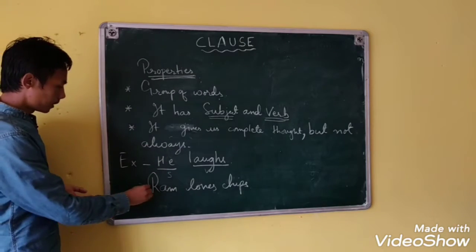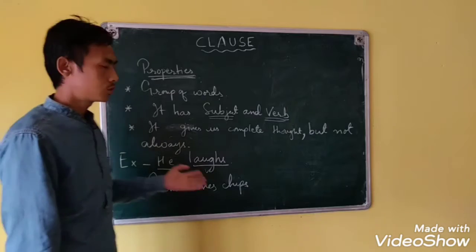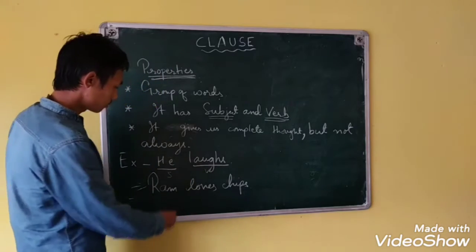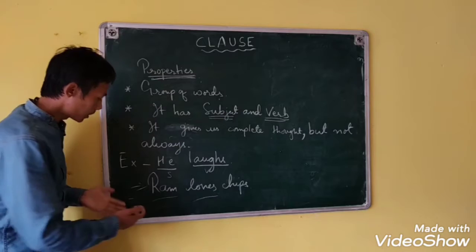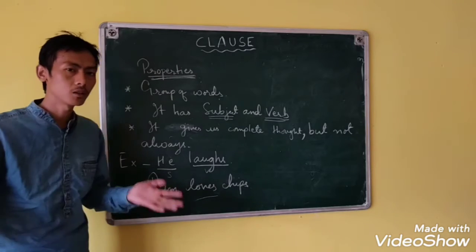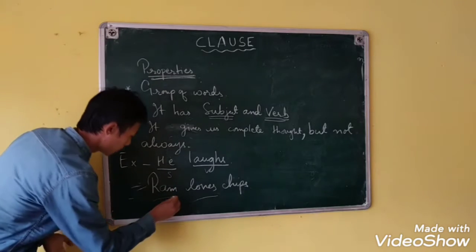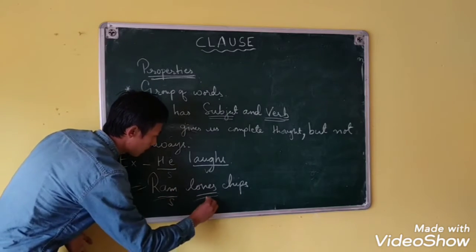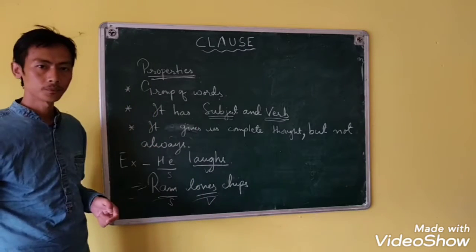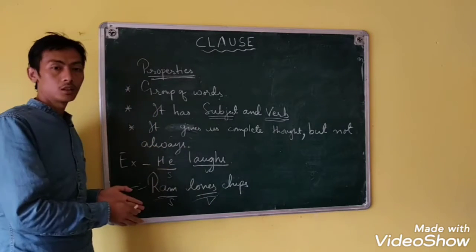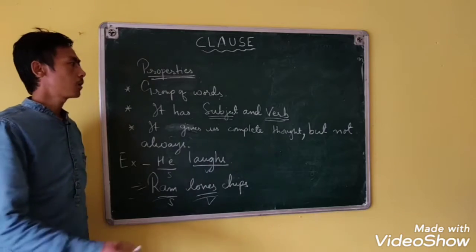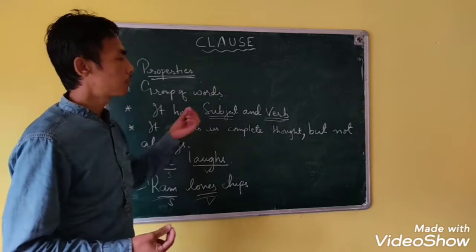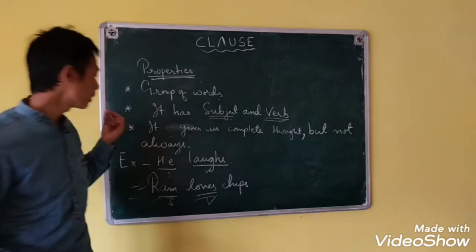Similarly, another example: "Ram loves chips." Subject and verb are already there, and in the second one, it makes a complete thought. Both are clauses. Here I am talking about how a clause gives a complete thought, but not always.